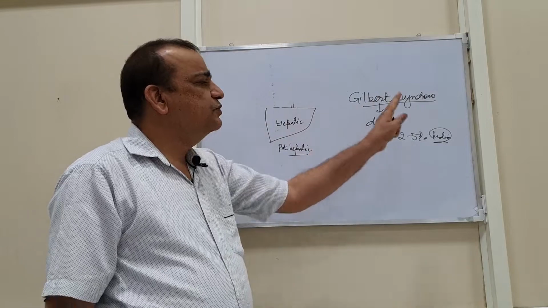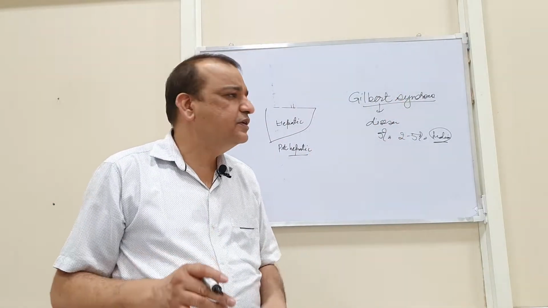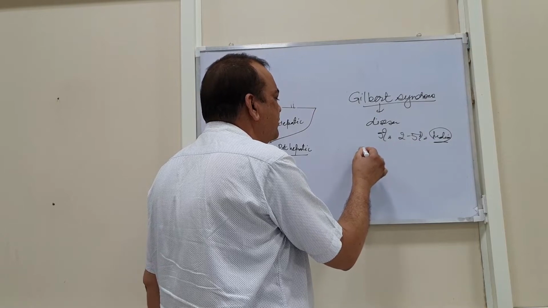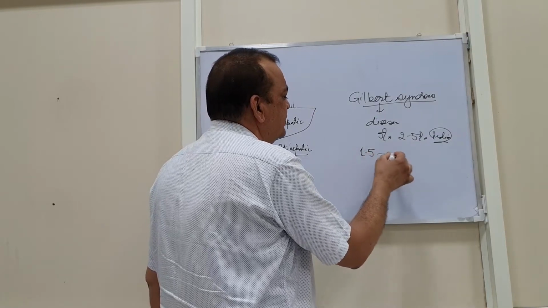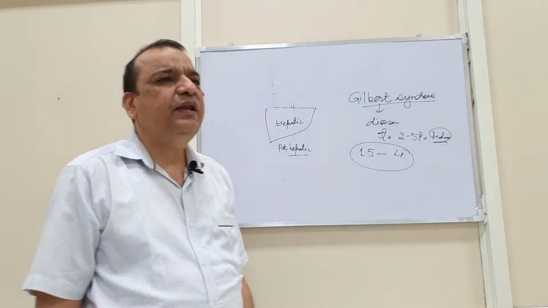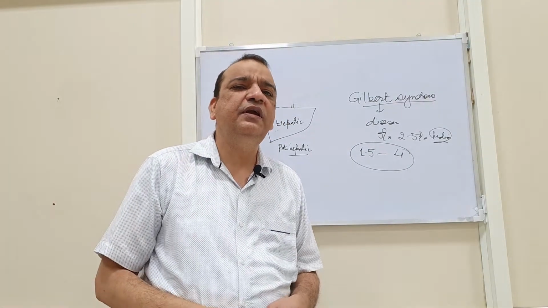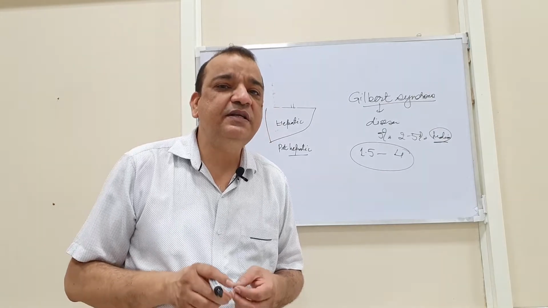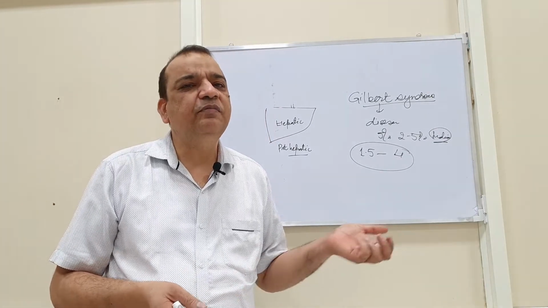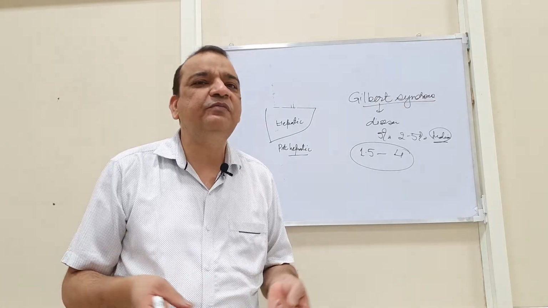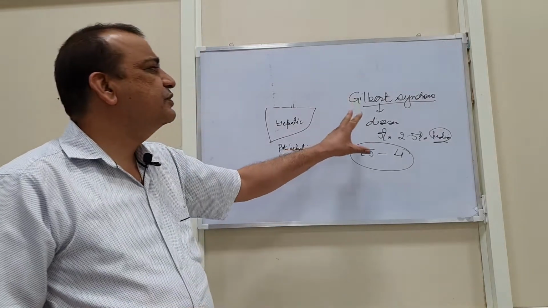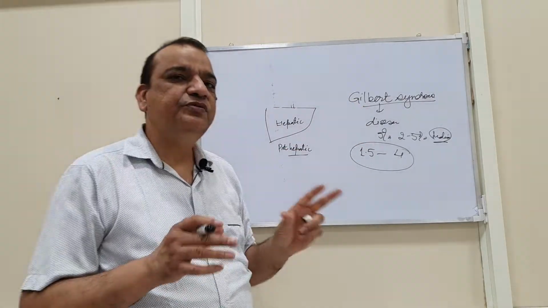So this is excluded from the condition. In Gilbert syndrome, we may notice a bilirubin level from 1.5 to 4 and even higher, but without any derangement in the body. It is not considered a disease. Certain symptoms may be associated with it, sometimes abdominal pain, sometimes nausea, and some vague symptoms like weakness, but this is not considered a case of true jaundice.